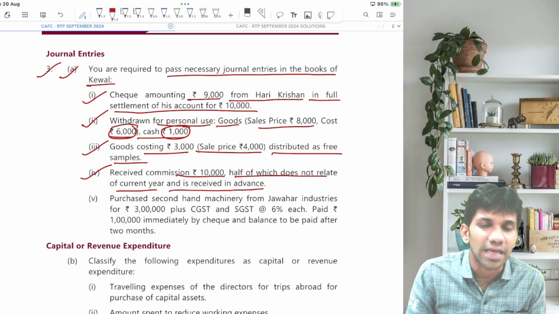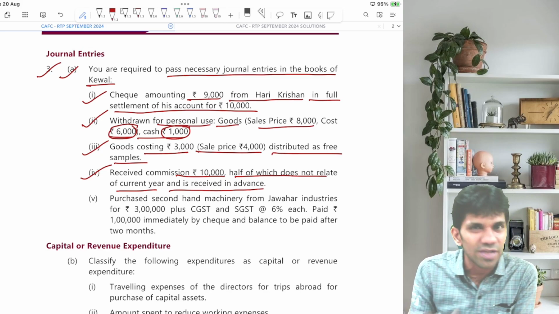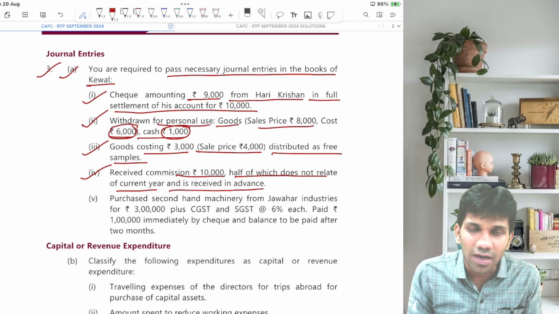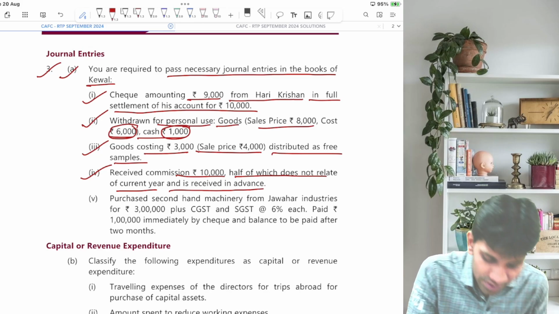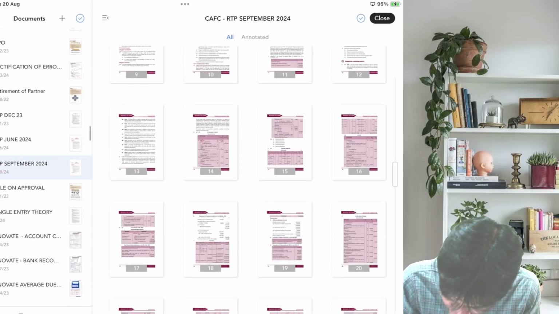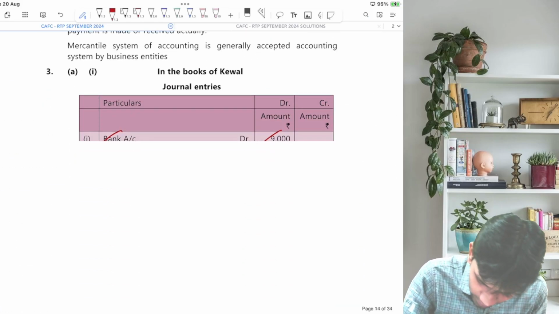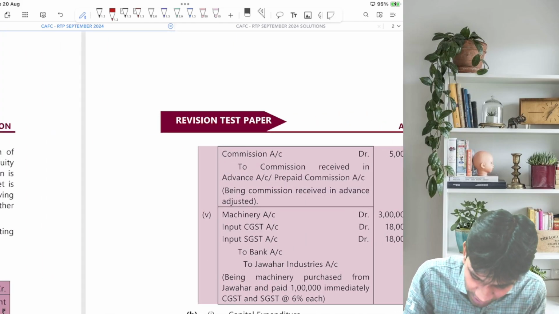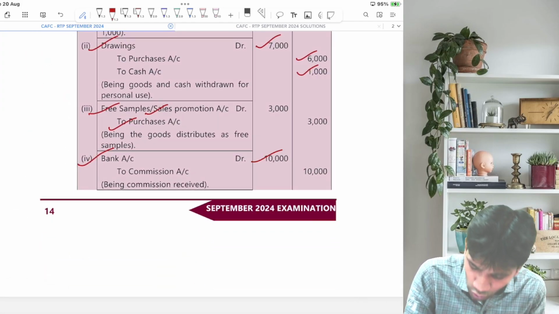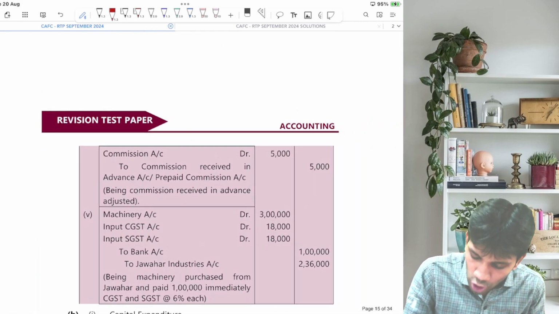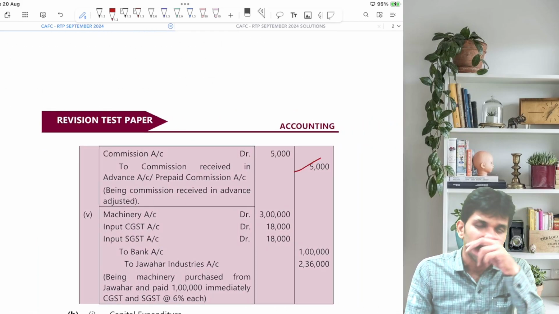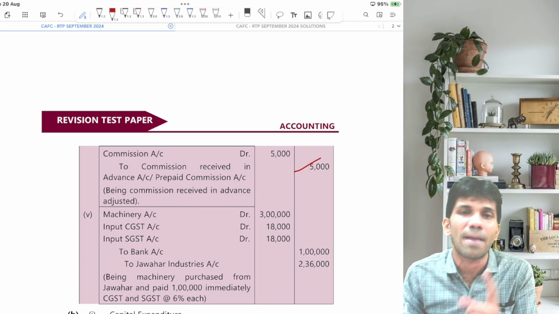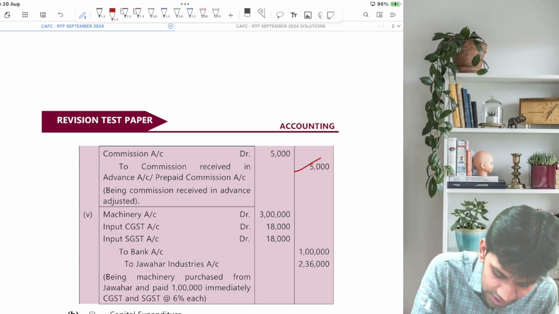So what should be the entry? Whatever it is, income or pre-received income, money is coming in. So we'll say bank account debit to commission, to pre-received commission. Let's check. Here is the journal. Yes. Bank account debit 10,000, to commission 5,000, and to pre-received commission 5,000. Being commission received, half of it is pre-received and the balance is treated as income. This is the narration you can write.